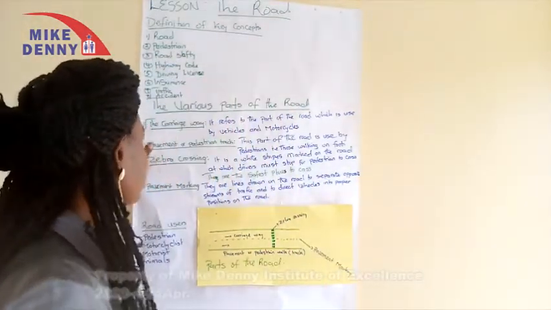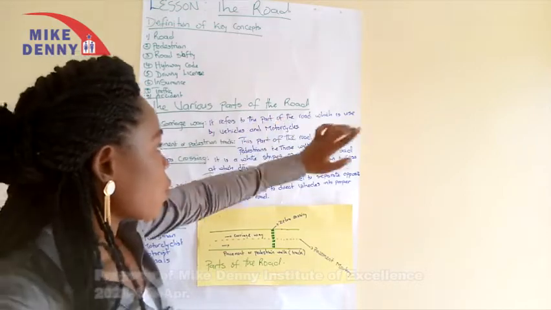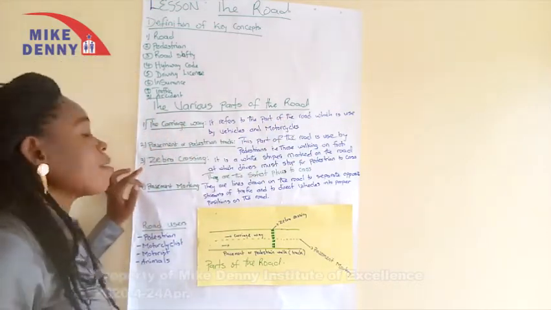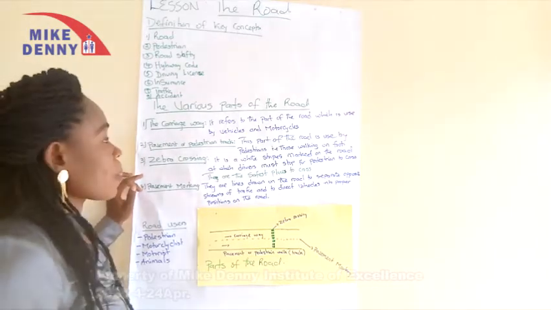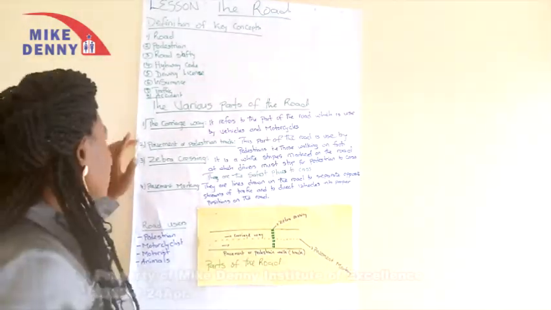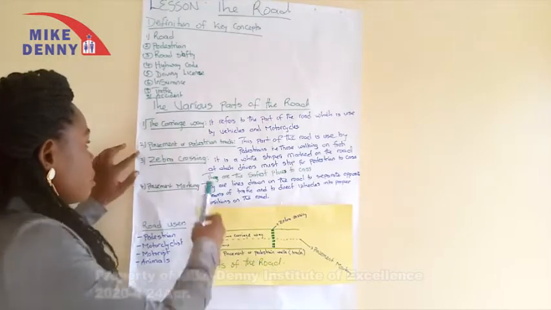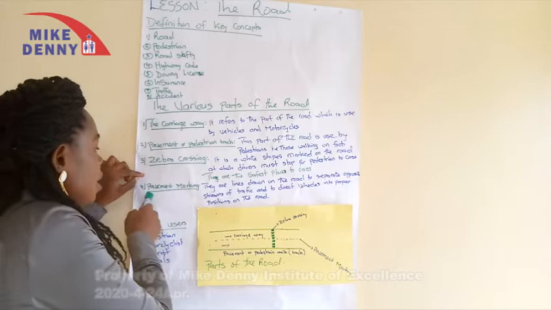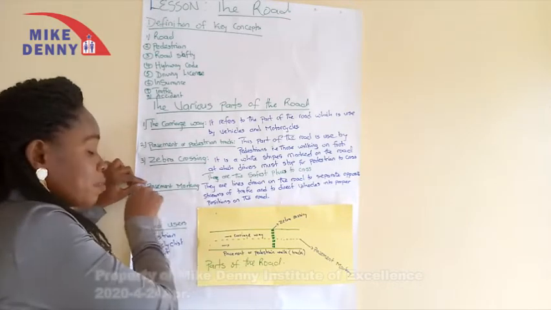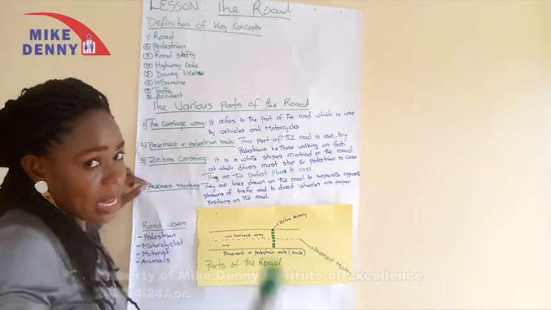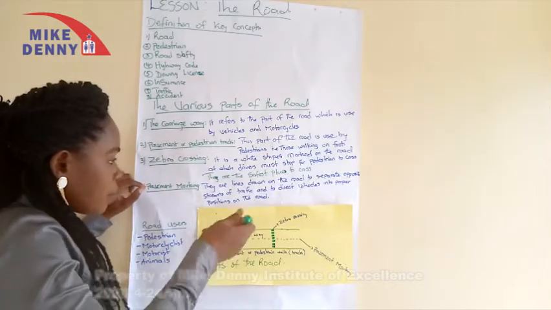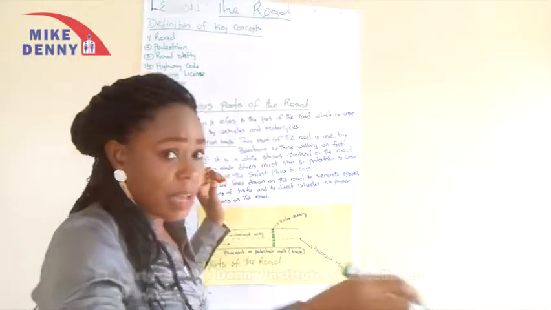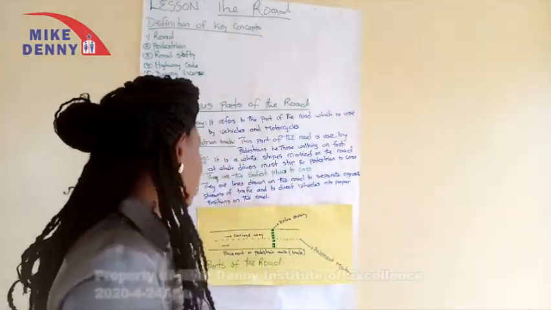The next we want to look at is the various parts of the road. For the various parts of the road on our list, we have identified 4 main parts: the carriageway, the pavement or the pedestrian track, the zebra crossing, and the pavement marking. There are others that we have not been able to bring out. These are the main ones. For example, we have others like the roundabout. That's another part of the road.